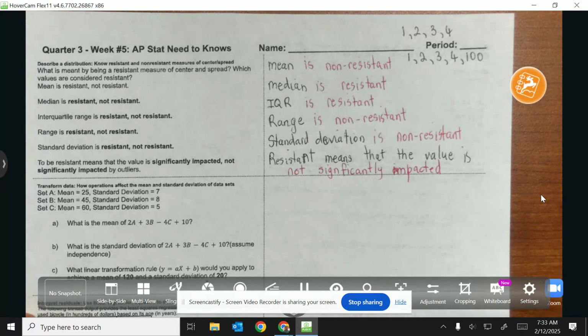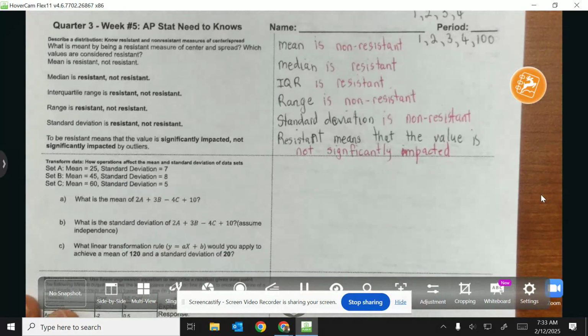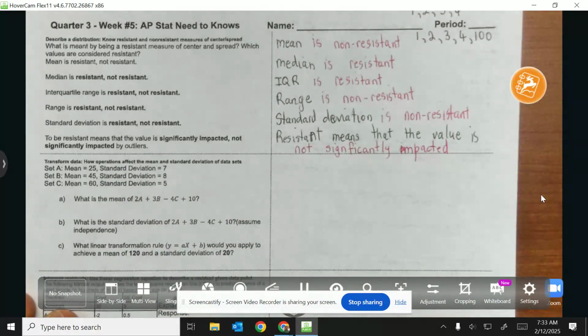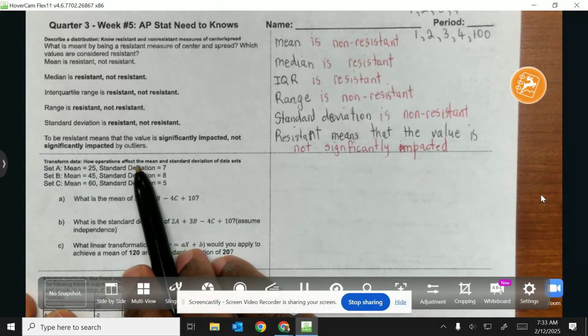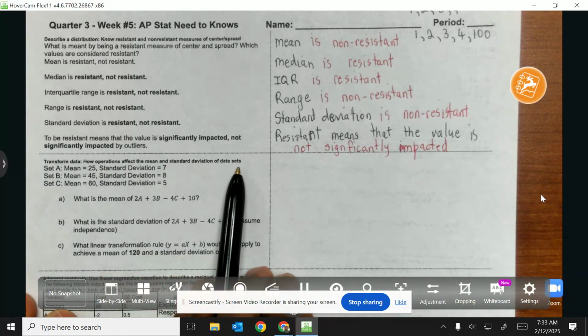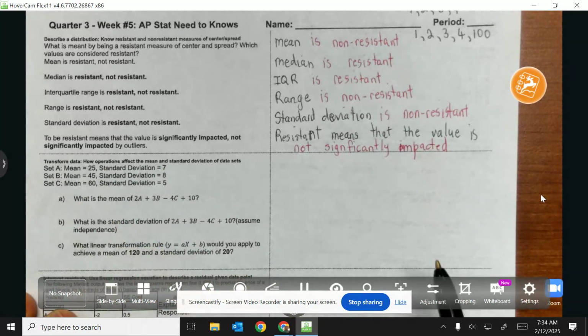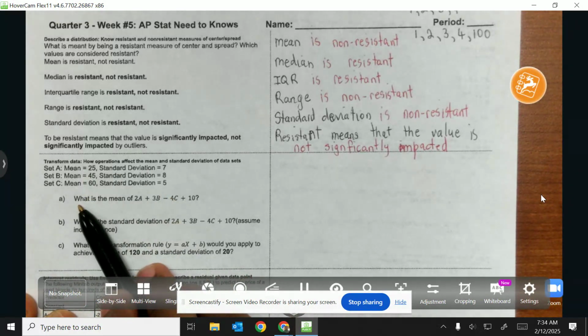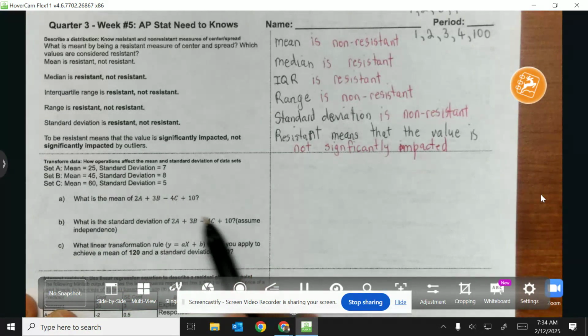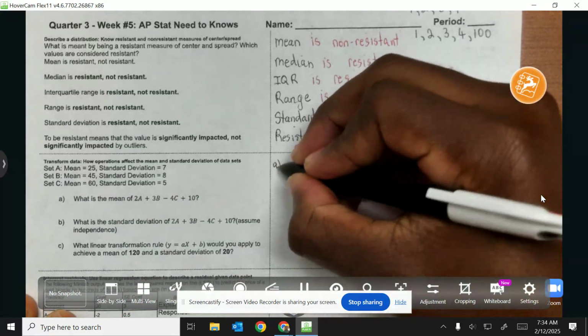So what about our next question? The next question wants us to transform data sets and utilize how operations affect the mean and standard deviation of a data set. We were given these three data sets that depict the means and the standard deviations. The first question says, what is the mean of this scenario? Let's calculate what that mean would be.